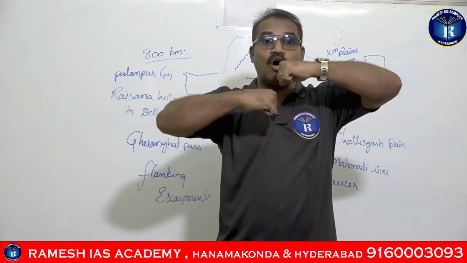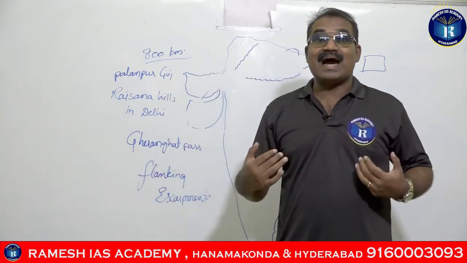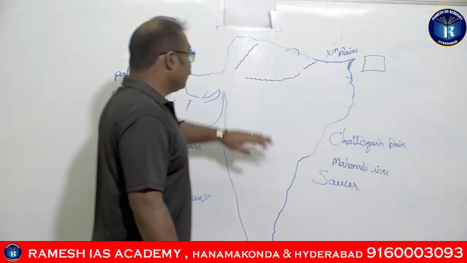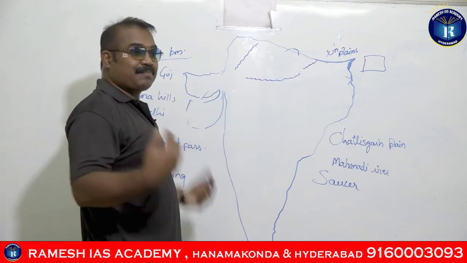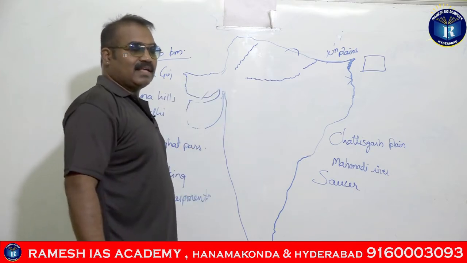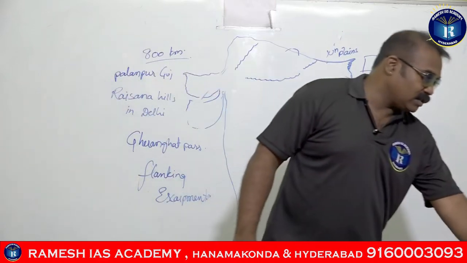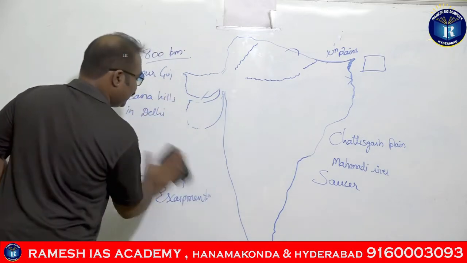When blocks move against each other, they create scarps or escarpments. The Vindhyas are called the escarpments flanking the northern banks of Narmada. I will draw the diagram so you can understand it easily.